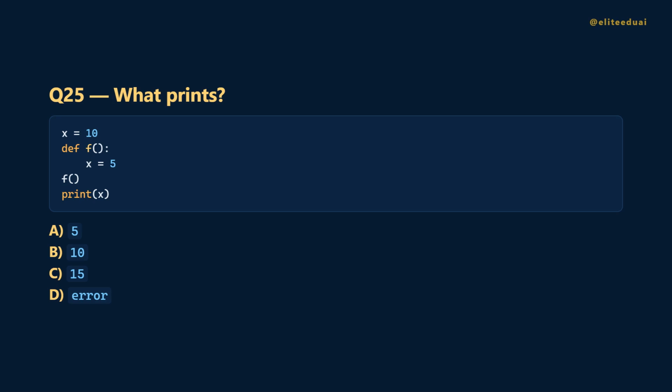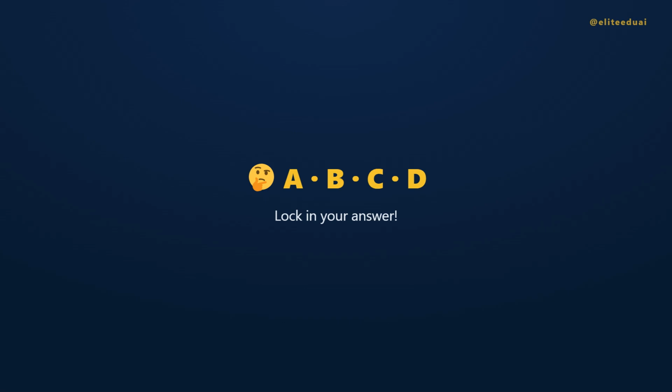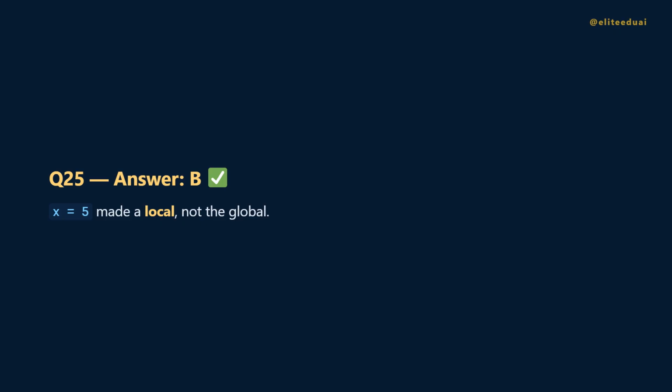Question 25. F assigns x equals 5 inside itself, then we print the outer x. What shows? Is it A, 5? B, 10? C, 15? Or D, an error? The answer is B, 10. Inside f, x equals 5 creates a new local variable, the global x stays 10.